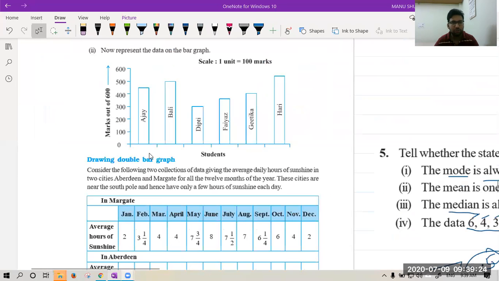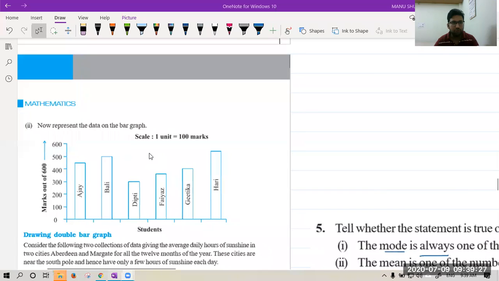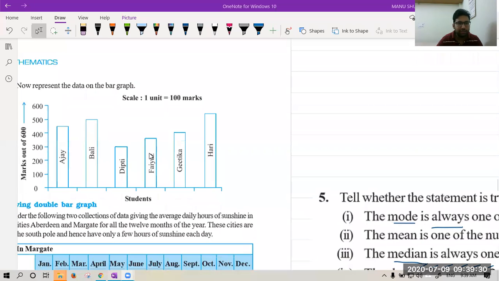What is a bar graph? See this bar graph in front of you, an example. Here we have students Ajay, Bali, Deepti, Fayaz, Geetika, and Hari, and their marks. You can see the marks of Ajay. It is between these two, so this is around 450. Similarly, marks of Bali is 500. Marks of Deepti, please tell what is the marks of Deepti? Nana is saying 300. Good beta.